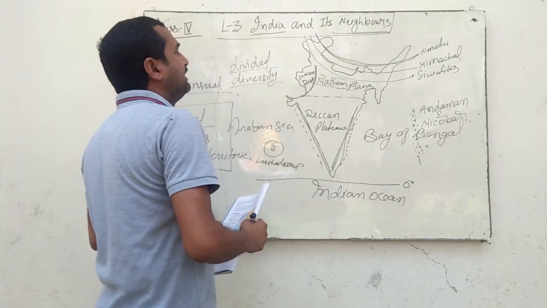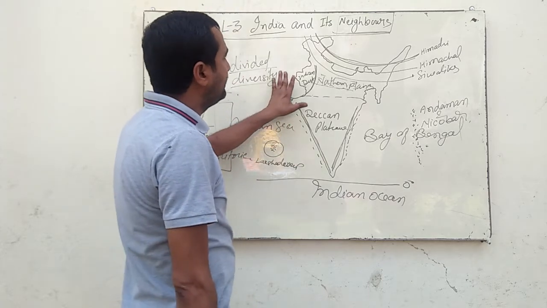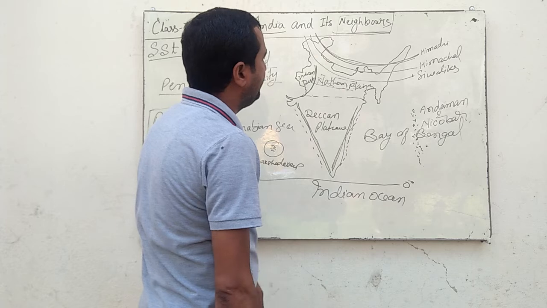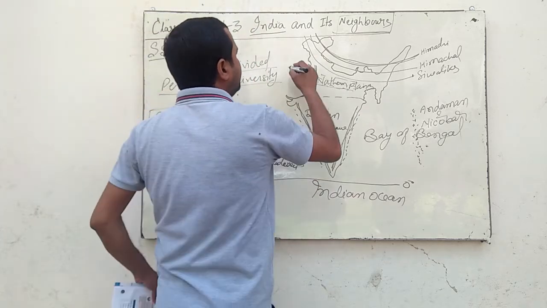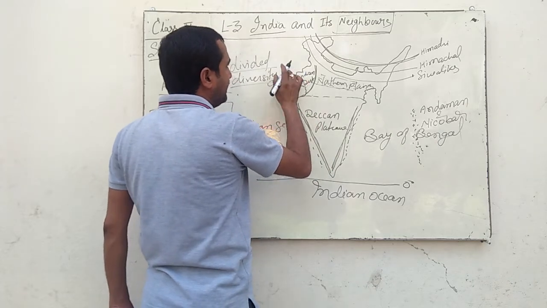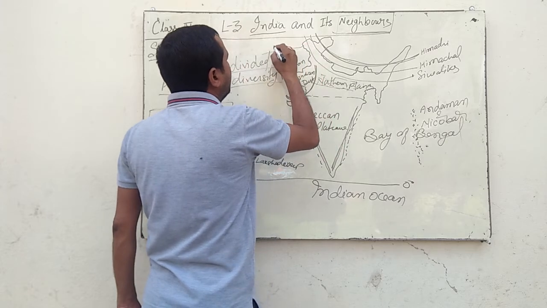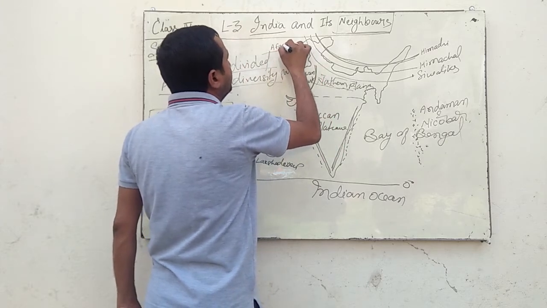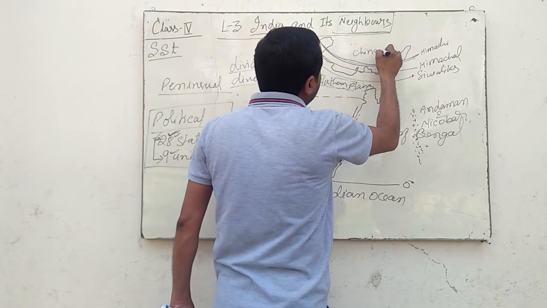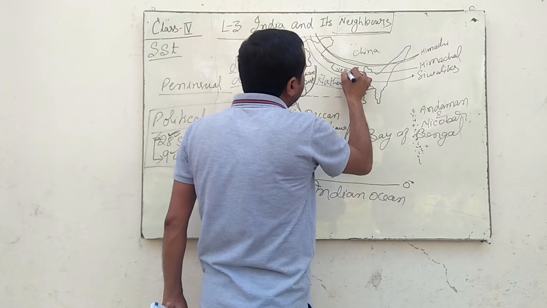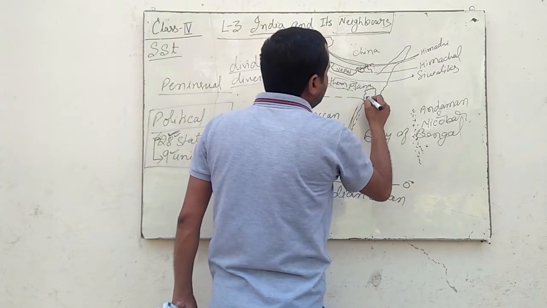Next, I told you that we will be discussing the neighbors. So who are India's neighbors? The countries that are located near to or adjacent to India are called our neighbors. So let us see which are the countries. See, here it is. Just beside the Indian border is Pakistan. Above Pakistan is Afghanistan. Here it is China. Here it is Nepal. This is Bhutan. This is Bangladesh.